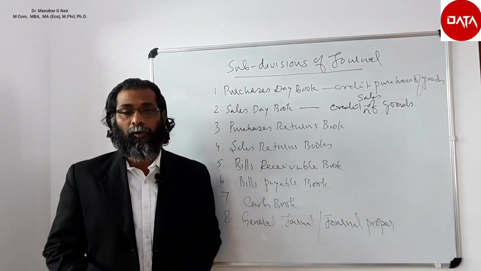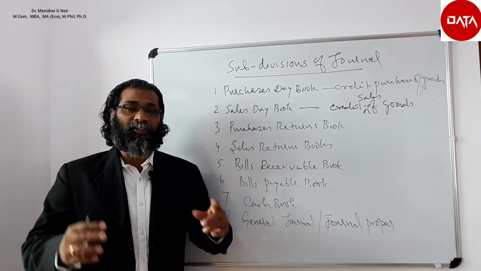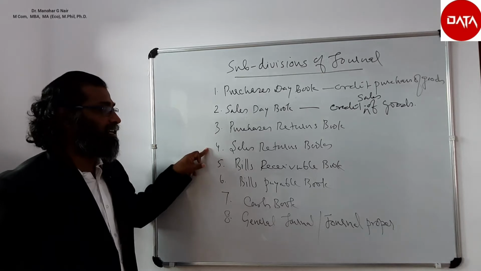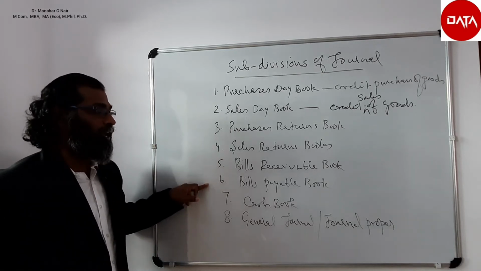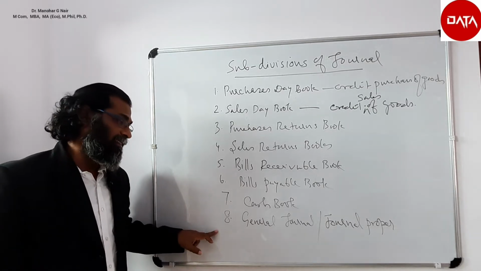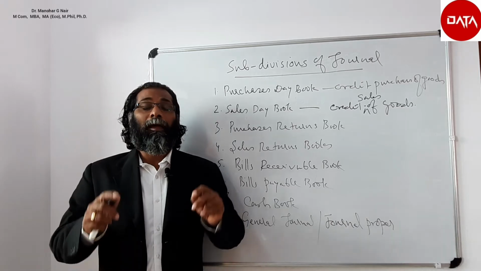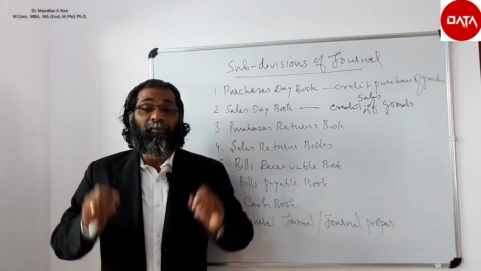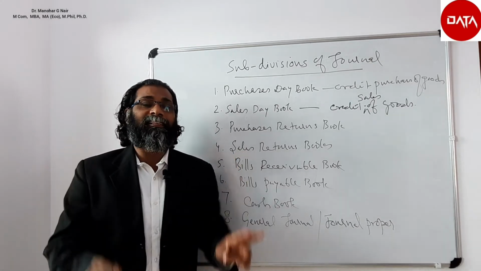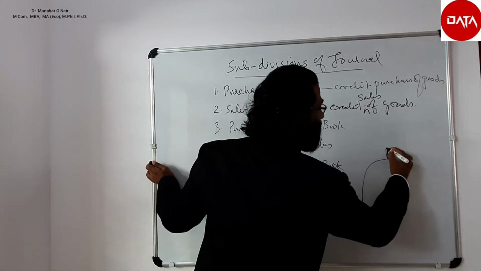Finally, what is journal proper? Sometimes an item which could not be written in the purchases day book, sales day book, purchase return book, sales return book, bills receivable book or bills payable book, or not even in the cash book, will be written in the general journal or journal proper. For example, a credit purchase of an asset, machinery purchased on credit basis, will be written in the journal proper. The journal entry will be machinery account.